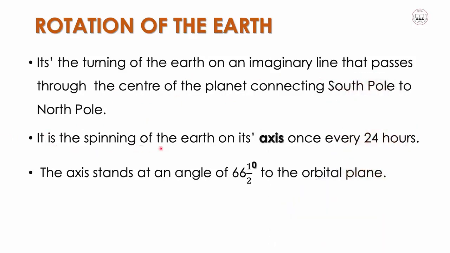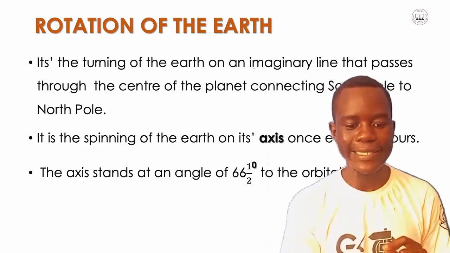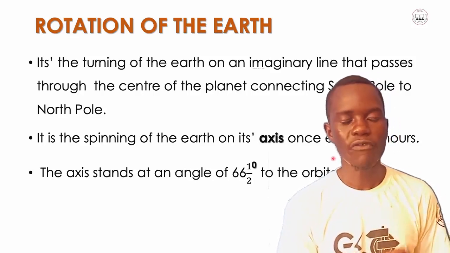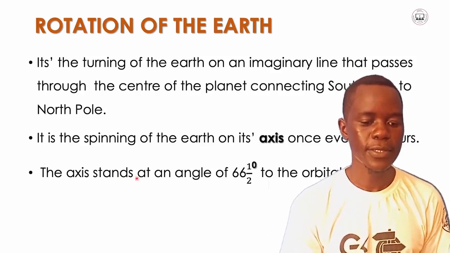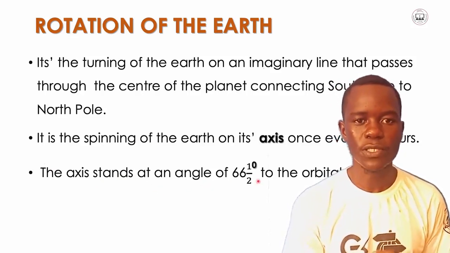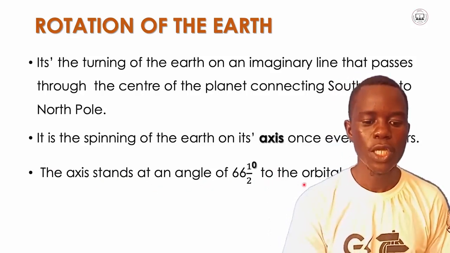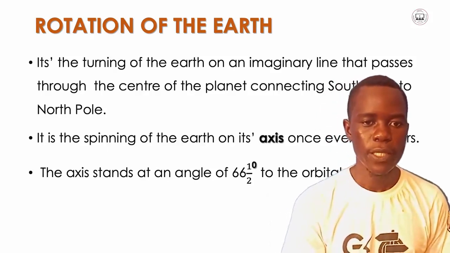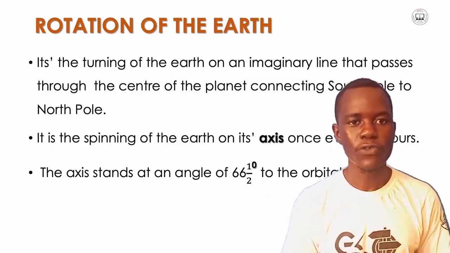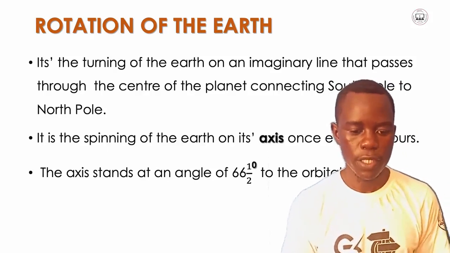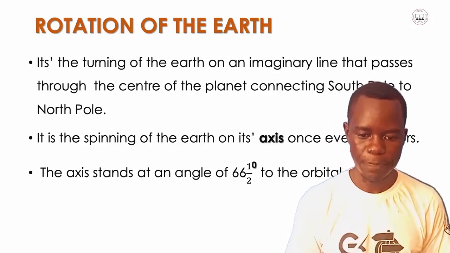It is the spinning of the earth on its axis once every 24 hours. So the earth completes its rotation after every 24 hours. The axis of the earth, where the earth rotates, stands at an angle of 66.5 degrees to the orbital plane.